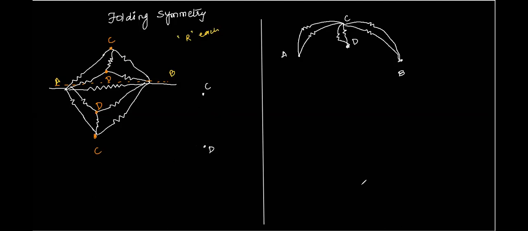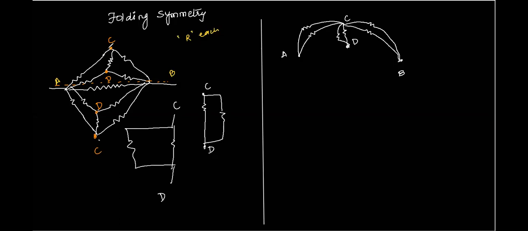I'll repeat, Atul. Whenever we are talking about parallel resistances, whether you represent them like this or like this, there is no difference. Same thing is happening here. There are points C and D, and two resistors between C and D, right?